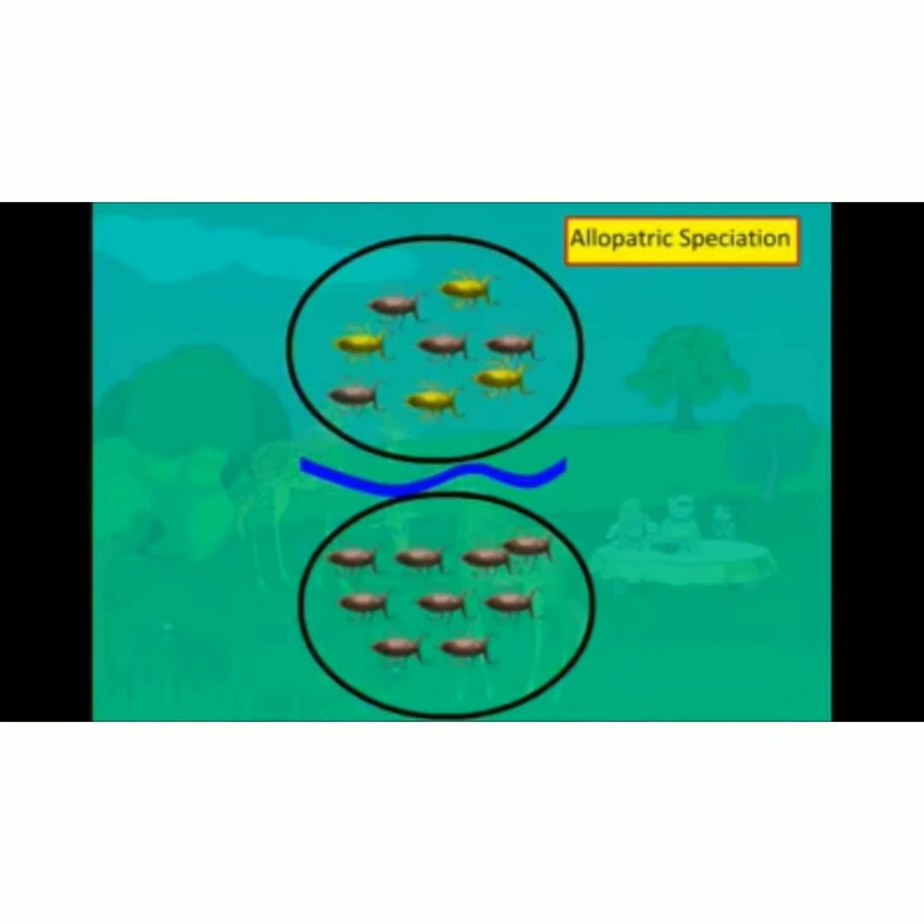Unlike the previous mode, sympatric speciation occurs when members of a species population in the same habitat develop genetic differences. Over time, they form different groups that no longer can interbreed with each other, thus forming different species.